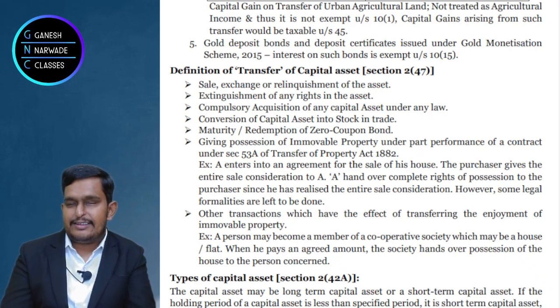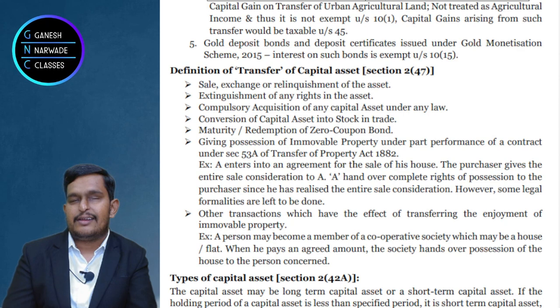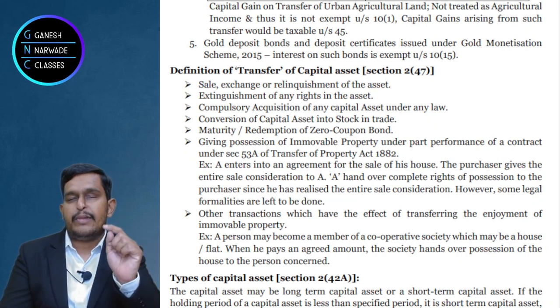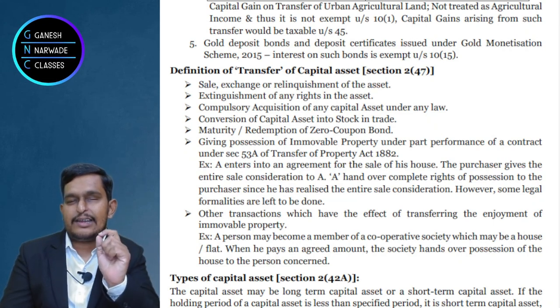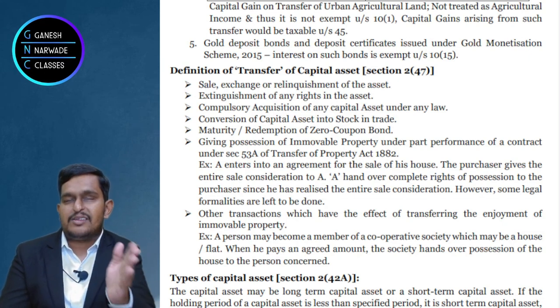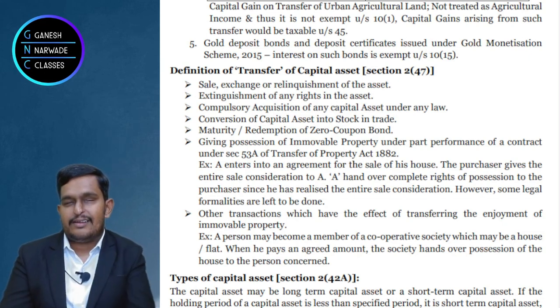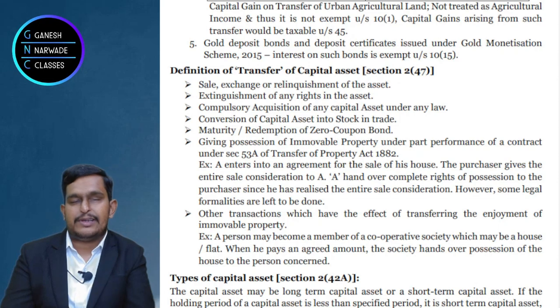But there are many things to understand about zero coupon bonds. When it is taxable under capital gains, when it is taxable under other sources, all that we will understand when the respective topic comes. For the time being, simply understand that only on maturity, on redemption or on transfer of zero coupon bonds, it is taxable under capital gains.